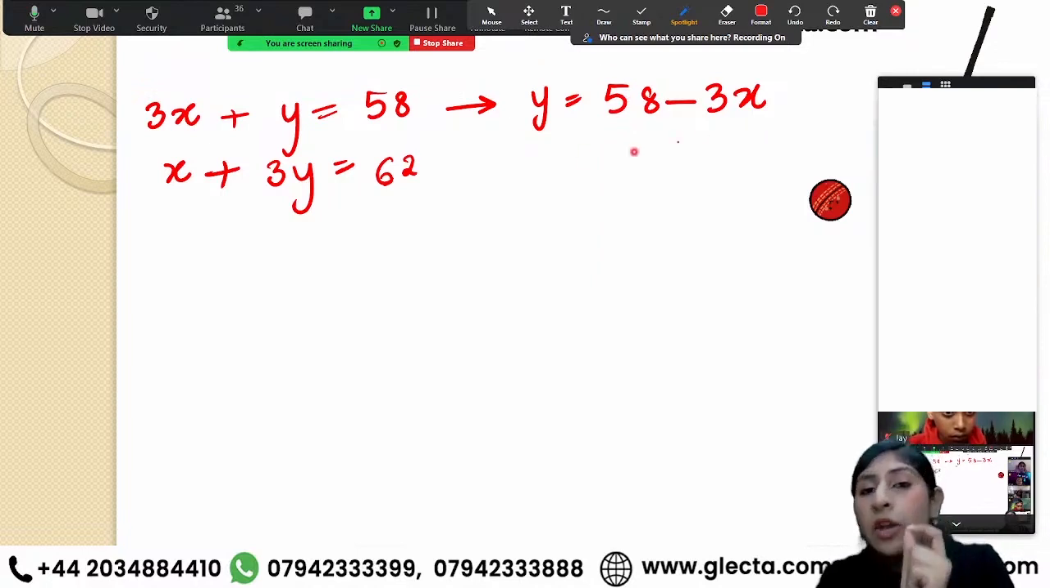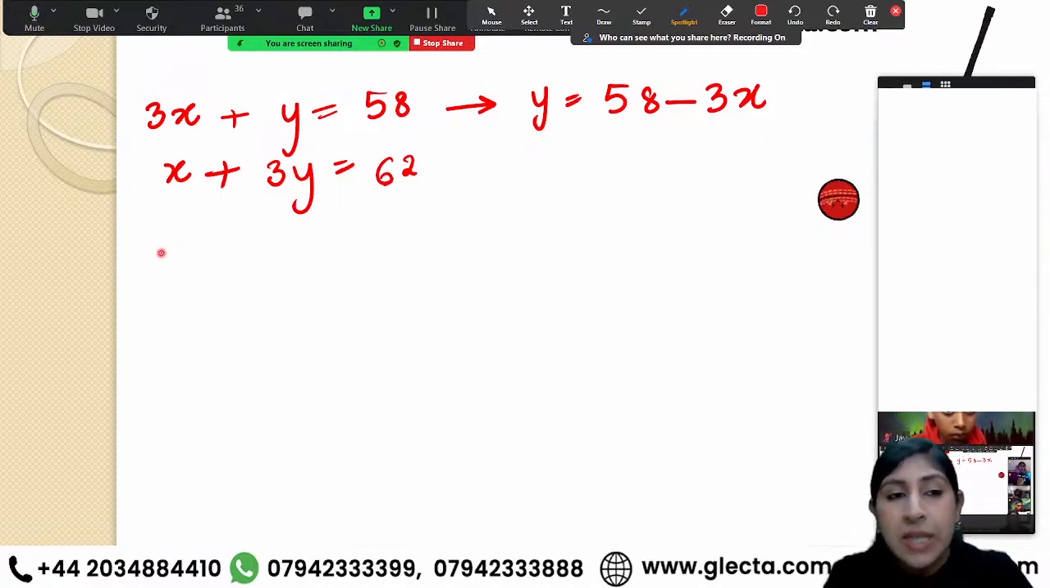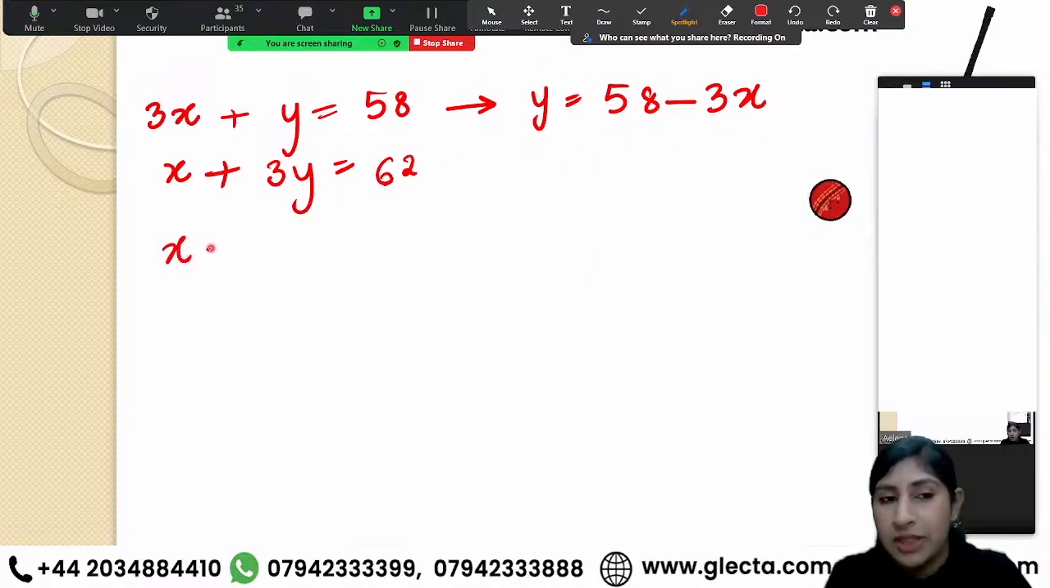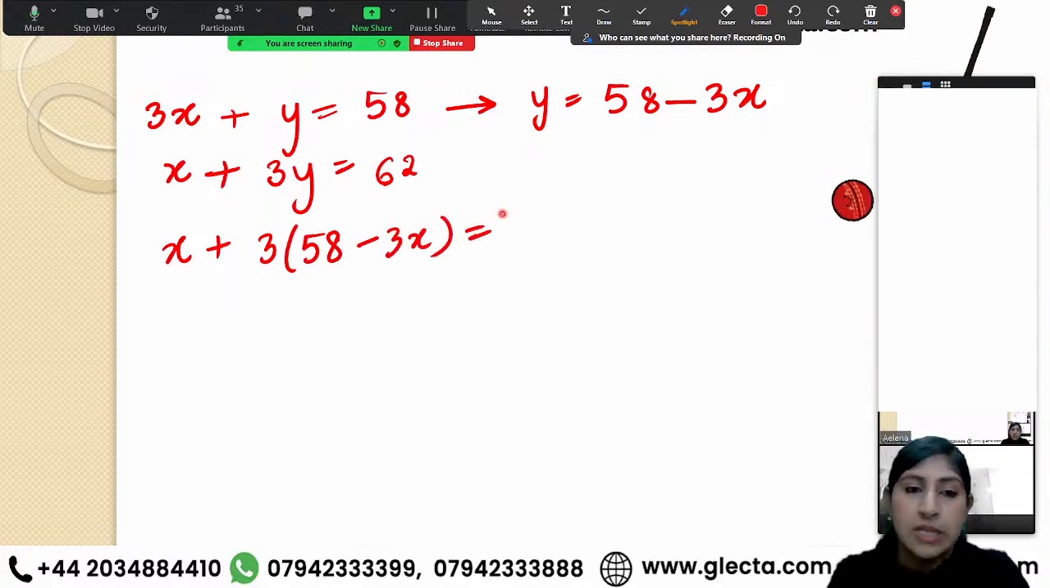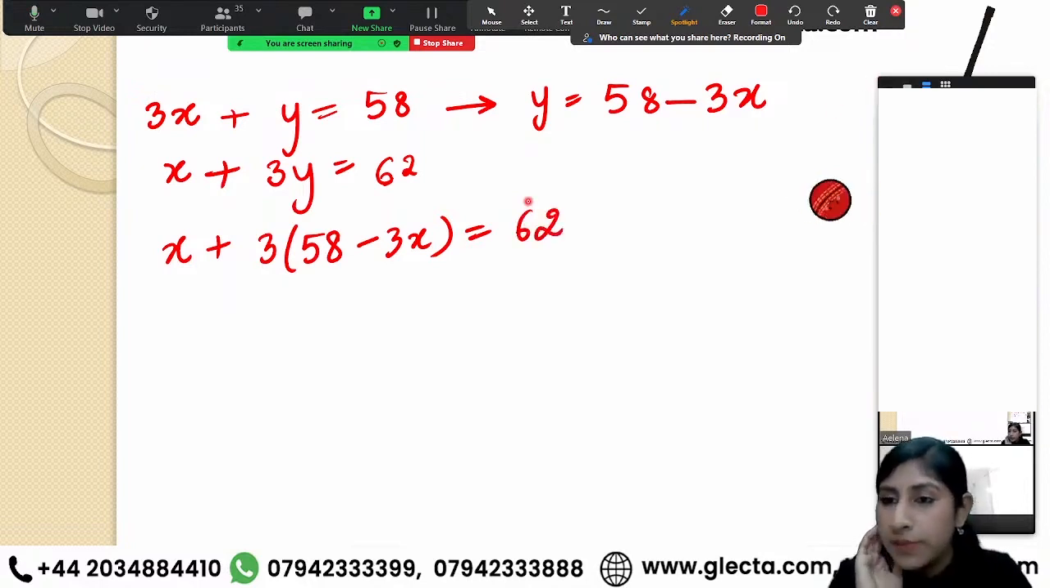Next step, I got the value of y, so I can substitute it over here in the second equation. My value of y that I'm getting is 58 minus 3x. And this equals 62. This is what we have got.